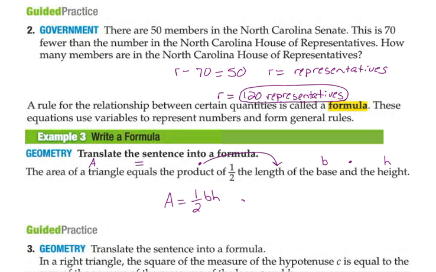Okay. Another way that you could do this is you could put the base times the height in the numerator and divide it by 2. Okay, so again, that is the formula that you would see in a geometry class.